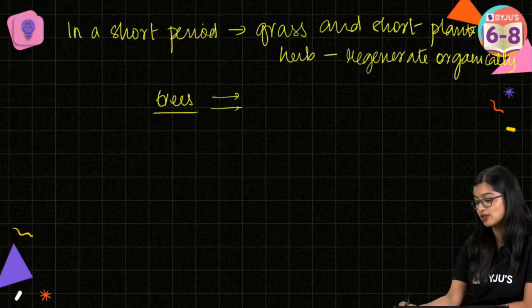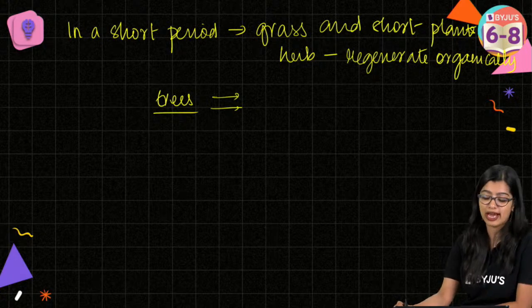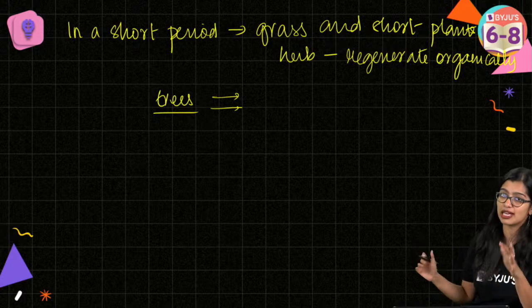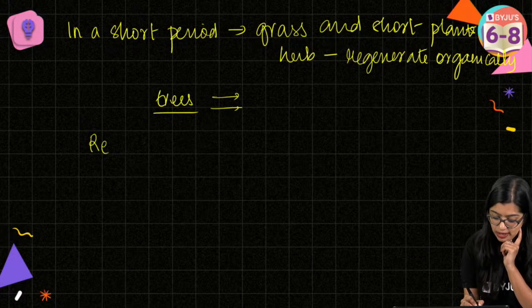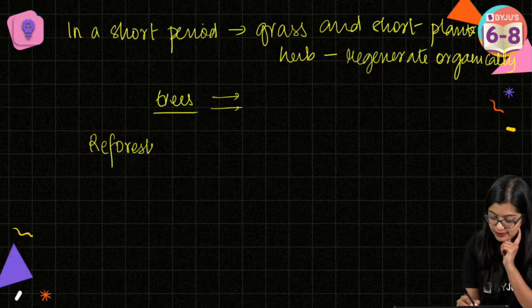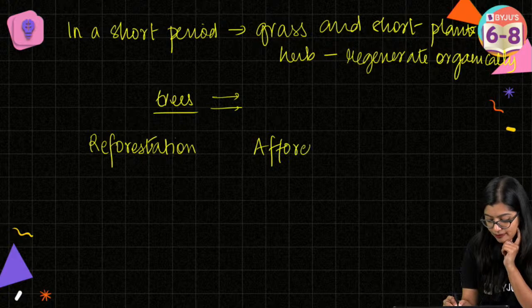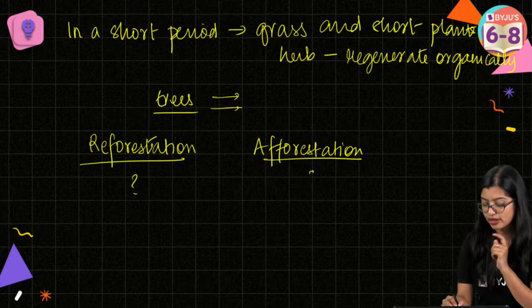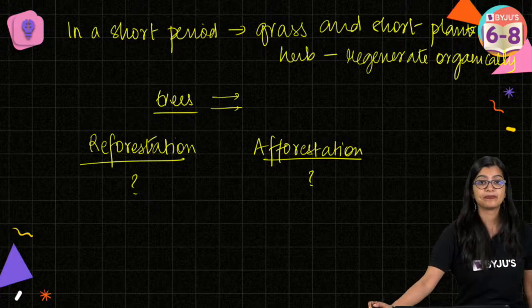Now this process of allowing trees to grow naturally in a piece of land which earlier was a forest is called reforestation, or is it called afforestation? Yes. What is it? Reforestation or afforestation?